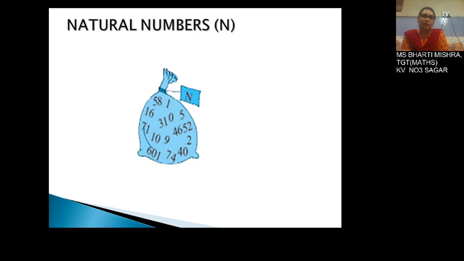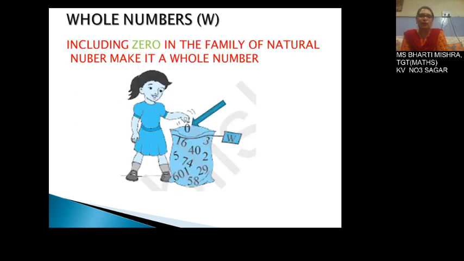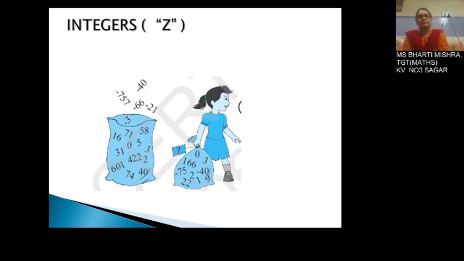So from here originated the set of whole numbers. The set of whole numbers is represented by W, and if you are asked to define it, including 0 in the family of natural numbers makes the set of whole numbers.